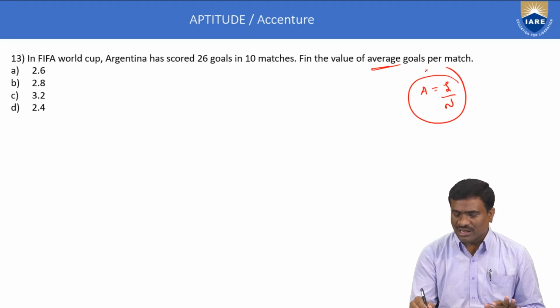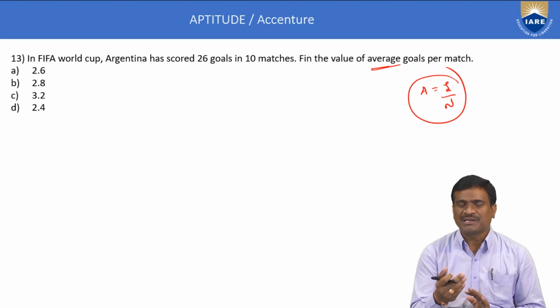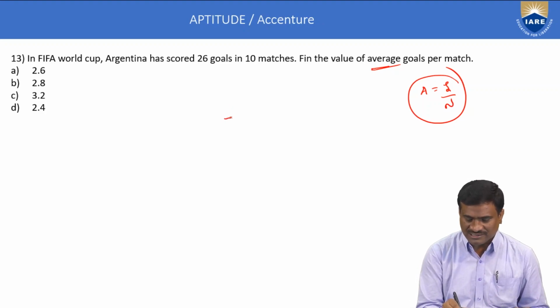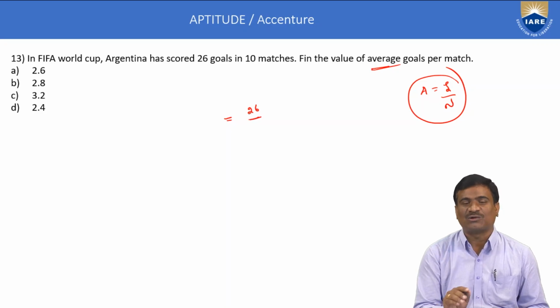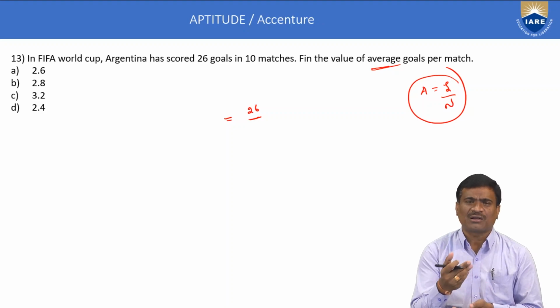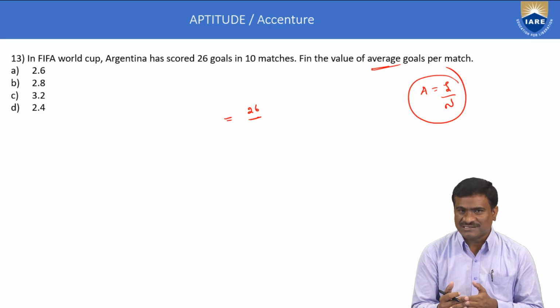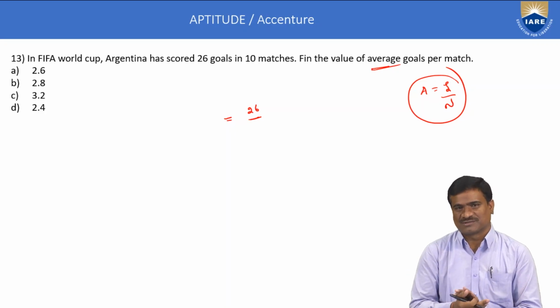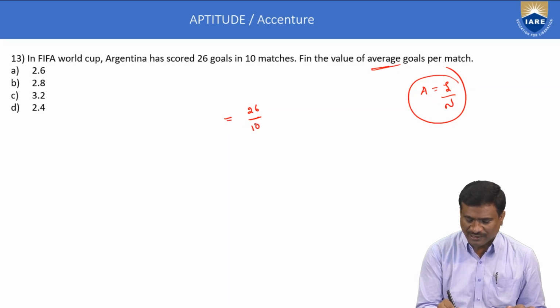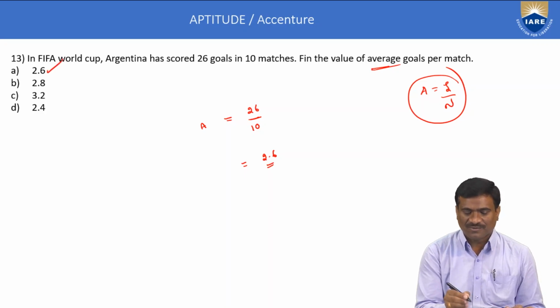Here we calculate only the average of goals per match. Simply find only the average. Sum by n is called average. Its sum is equal to 26, number of goals is equal to 26. That is called sum. N indicates number of matches or number of wickets, that means the total number of quantities. N indicates only the number of terms. Number of matches is equal to 10. Therefore, average is equal to 26 by 10, 2.6 per match. So, option A only correct.